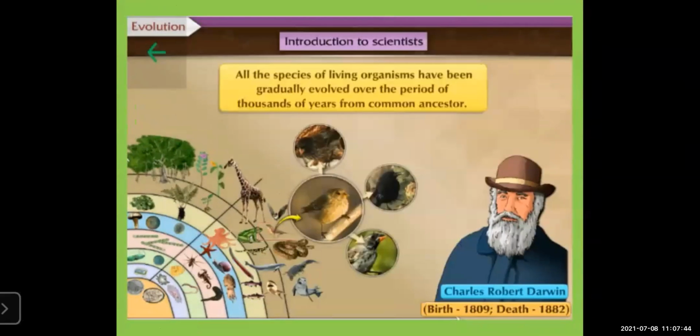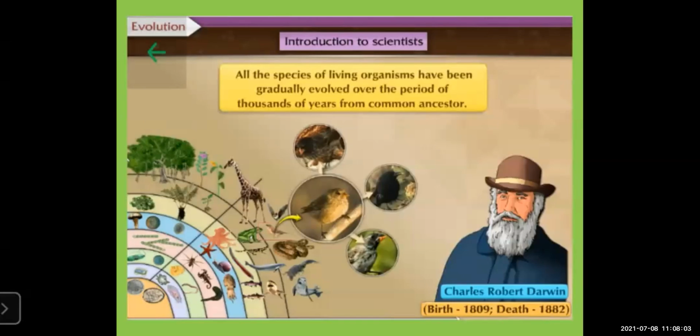Now, let's see what Charles Darwin has said. Charles Robert Darwin was a scientist. He has given the theory of natural selection. All the species of living organisms have gradually evolved over thousands of years from a common ancestor.